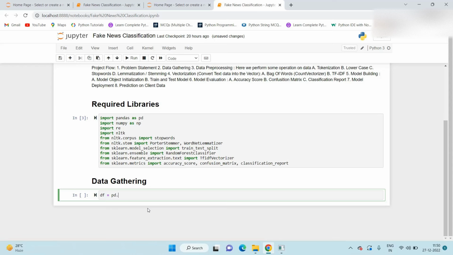In pandas, there is one function, pd.read_csv. Here we need to pass the file name with the file extension. So our file name is news_dataset and extension is .csv.